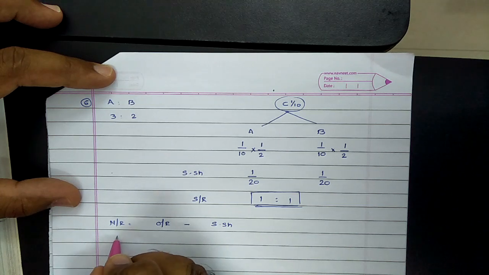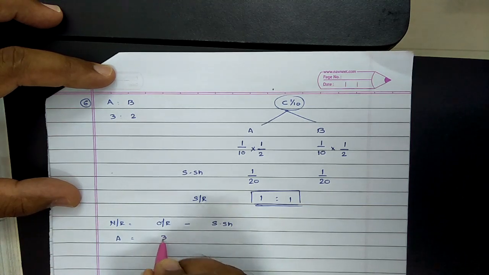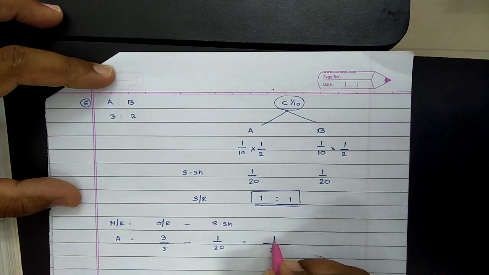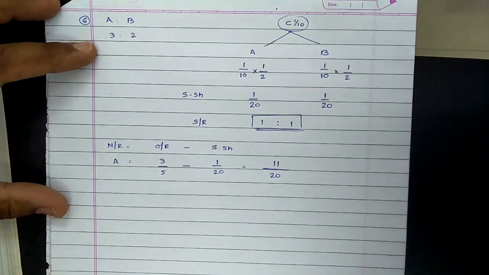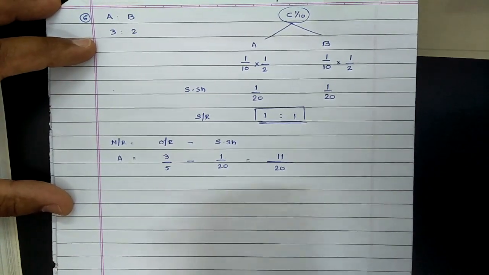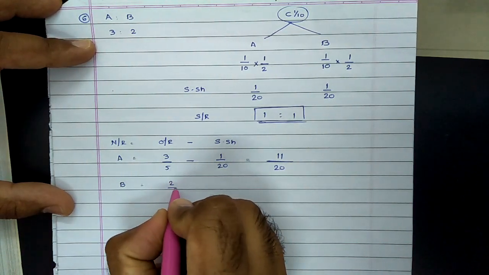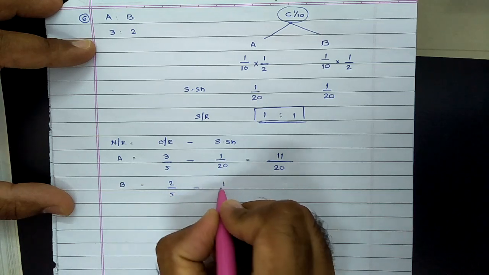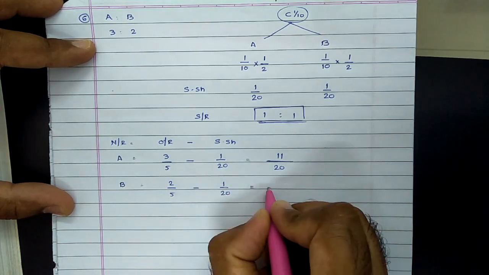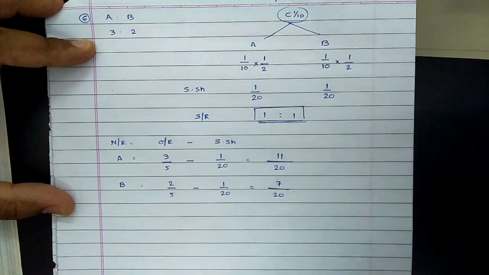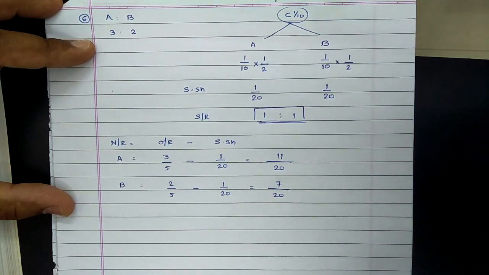So for partner A, the old ratio was 3 by 5 minus the sacrifice made by partner A, which was 1 by 20. LCM comes to 20. So on simplification it becomes 11 by 20. Same way for partner B, the old ratio was 2 by 5 minus the sacrifice made by B, which is also equal to 1 by 20. So LCM again comes to 20. On simplification, the resulting answer comes to 7 by 20.